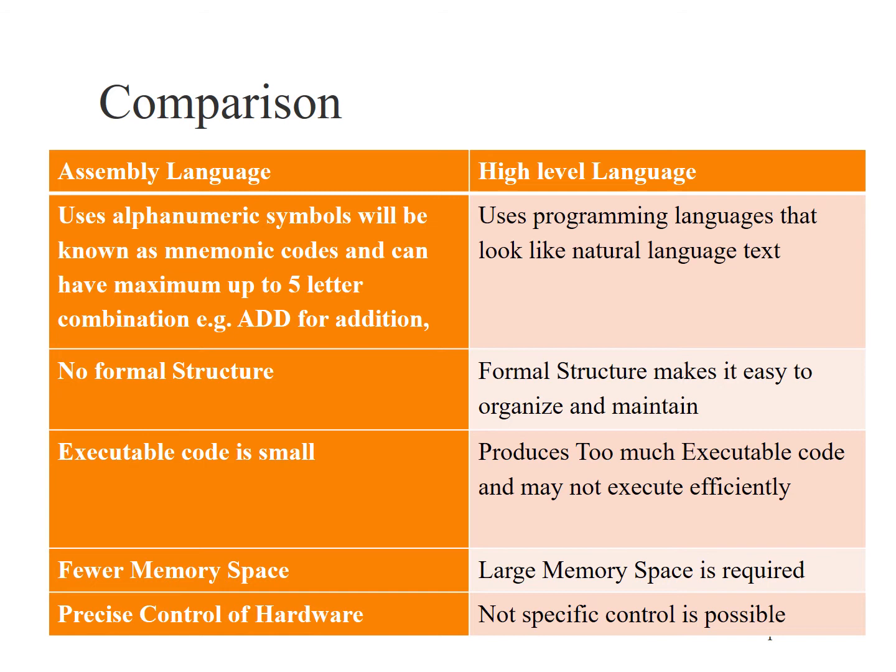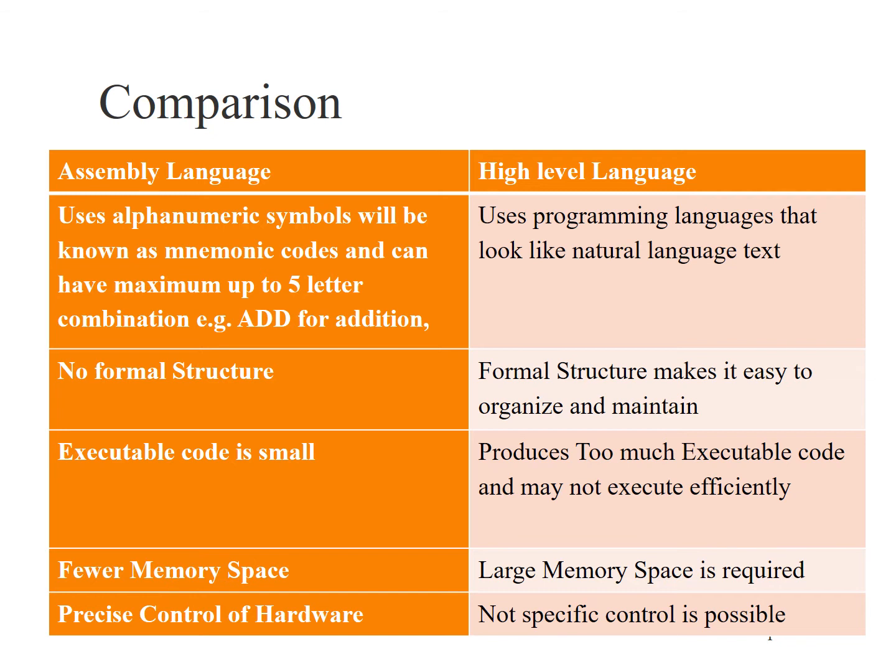Difference between assembly language and high-level language. Assembly language uses alphanumeric symbols known as mnemonics and can have a maximum of up to 5 letter combinations, for example, ADD for addition, whereas high-level language looks like natural language text. In assembly language, there is no formal structure, whereas in high-level language, formal structure makes it easy to organize and maintain. In assembly language, executable code is very small, whereas high-level language produces too much executable code and may not execute efficiently.